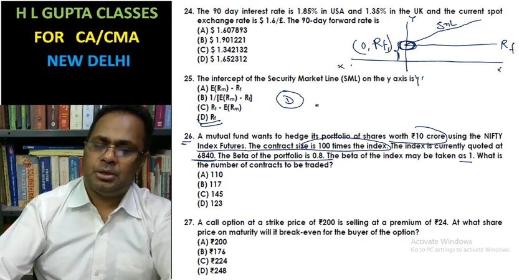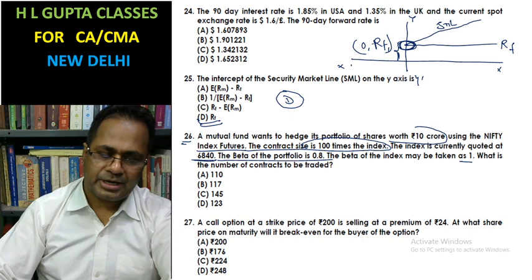Number of contracts. For this, the number of contracts is calculated as follows, please read this.